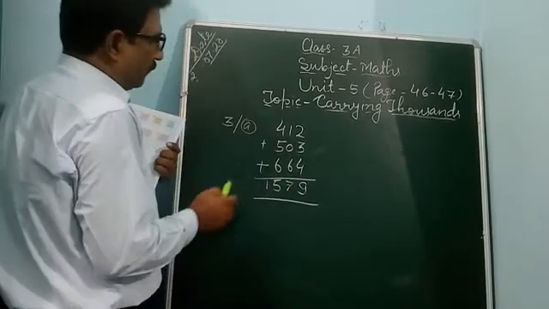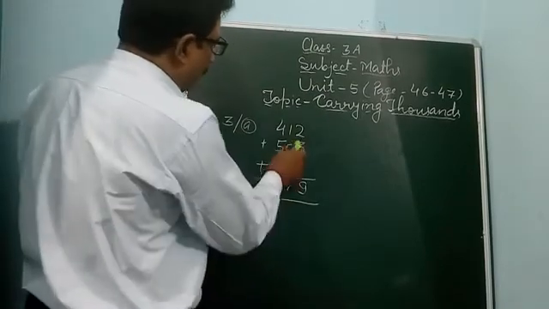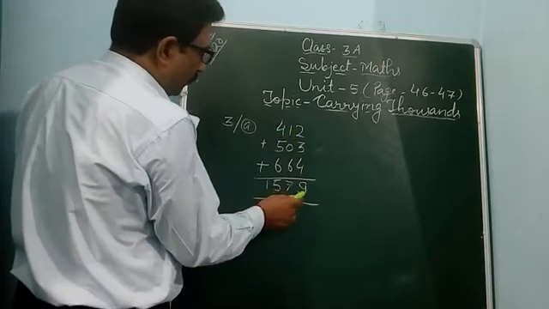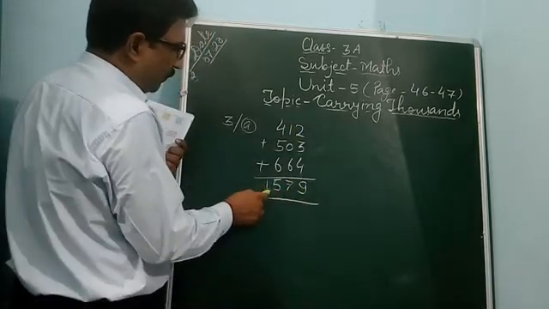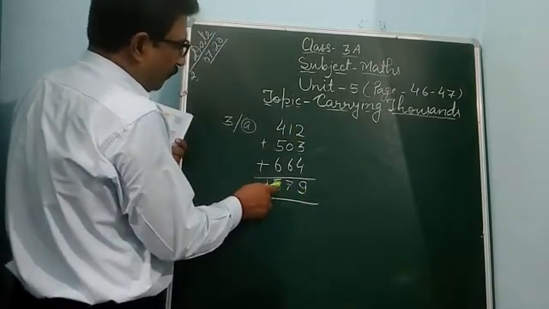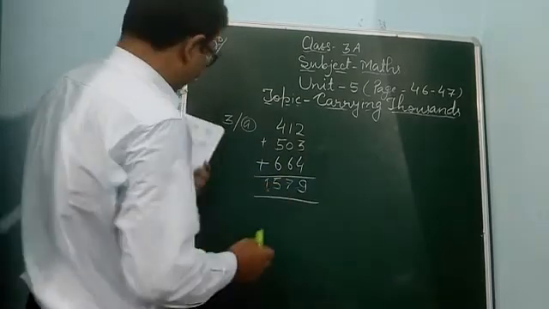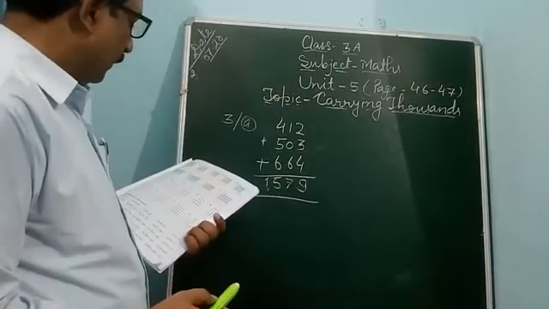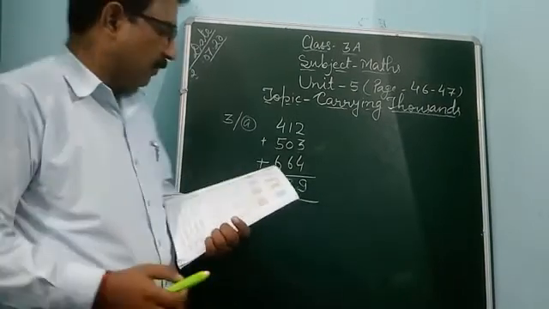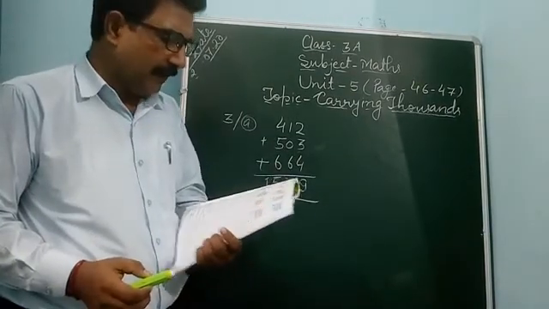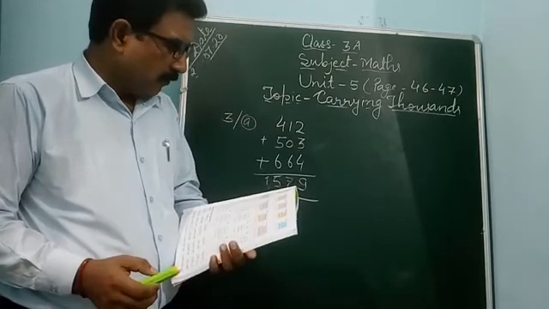So this is also ones place as 1 tens 100. Thus 1,000 place as carrying from hundreds. It is now 1,579. In this way, you can do question number B, C, D, and E, and question number 4A.